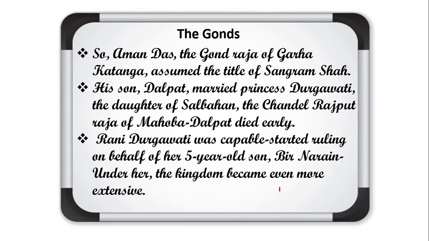Under her, the kingdom became even more extensive. So as I told, Dalpat died at an early age. So at that time Rani Durgavati was the ruler of this Gond kingdom and started ruling on behalf of her 5-year-old son, and the name of her son was Bir Narayan.